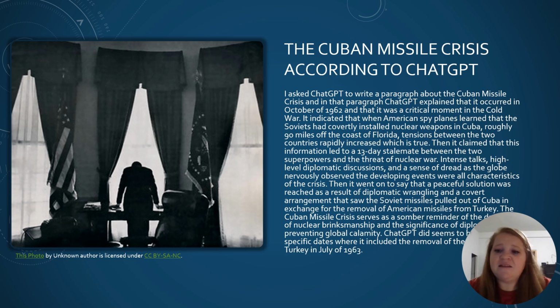Then it claimed that this information led to the 13-day stalemate between the two superpowers and that the threat of nuclear war, intense talks, high-level diplomatic discussions, and a sense of dread as the globe nervously observed the developing events were all characteristics of this crisis. Then it went on to say that a peaceful solution was reached as a result of the diplomatic wrangling and a covert arrangement that saw the Soviet missiles pulled out of Cuba in exchange for the removal of American missiles from Turkey.